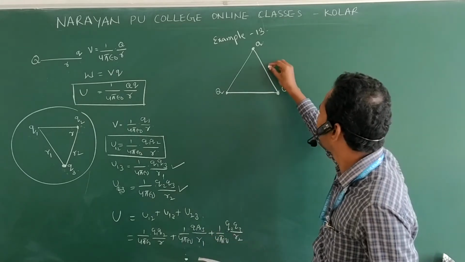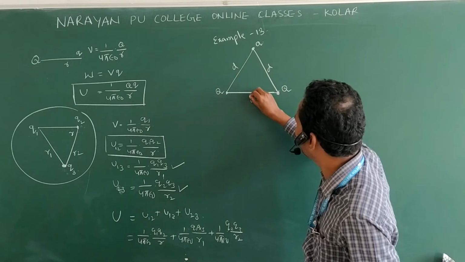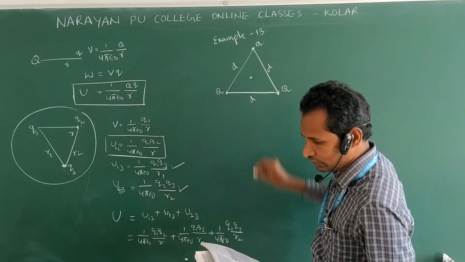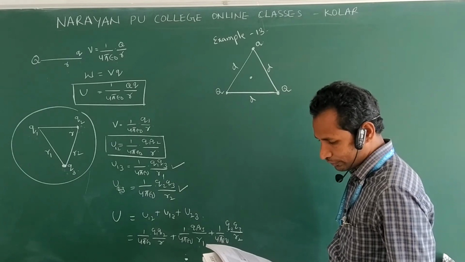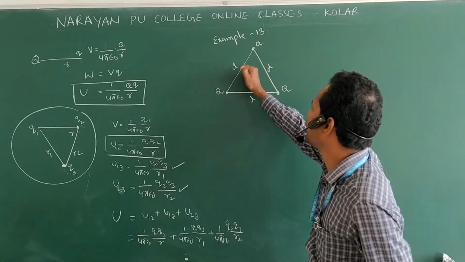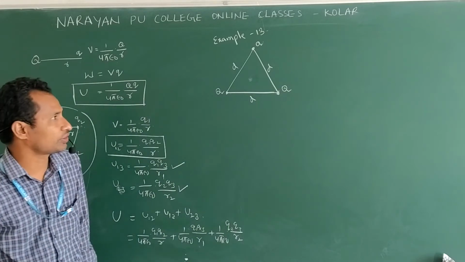Clear? The distance is given as d, and they ask first for the electric potential. Or how do you write the electric potential energy? How do we write the potential energy of this system of charges?